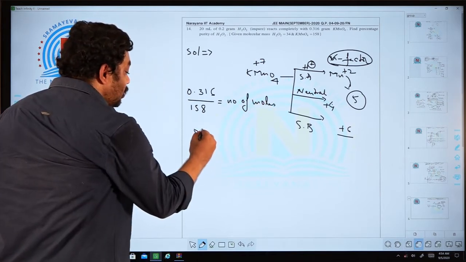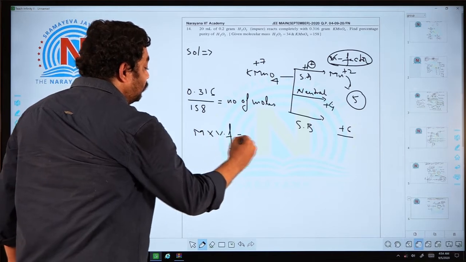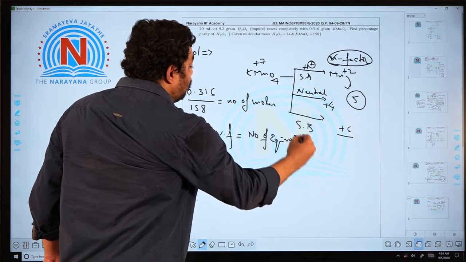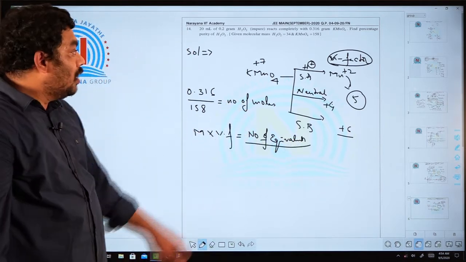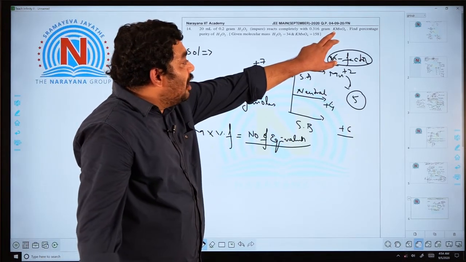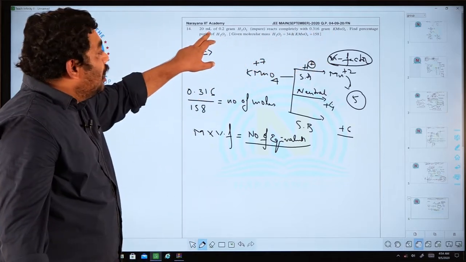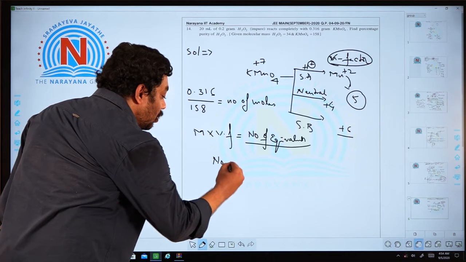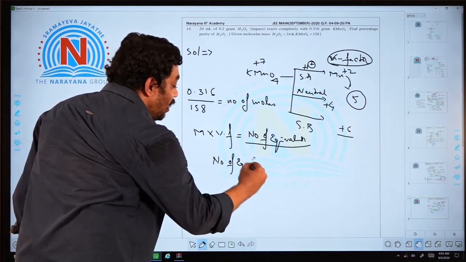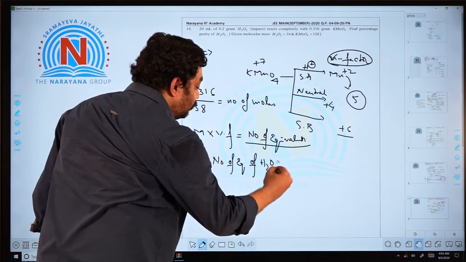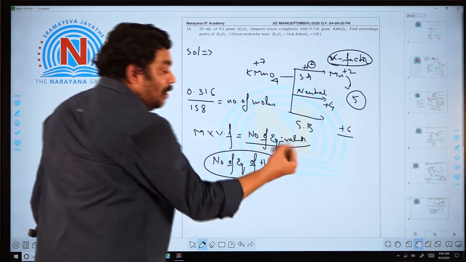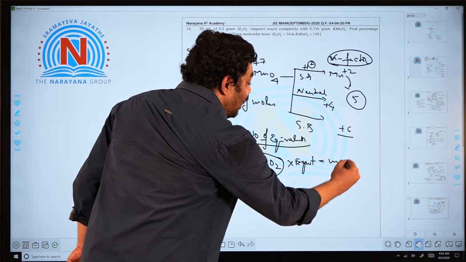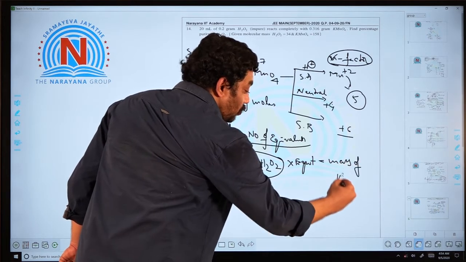If number of moles is multiplied by valency factor, then automatically I will get number of equivalents. I will equate number of equivalents of KMnO4 with number of equivalents of H2O2. After getting number of equivalents of H2O2, I will multiply that one with equivalent weight, then I will get mass of H2O2, which is pure.